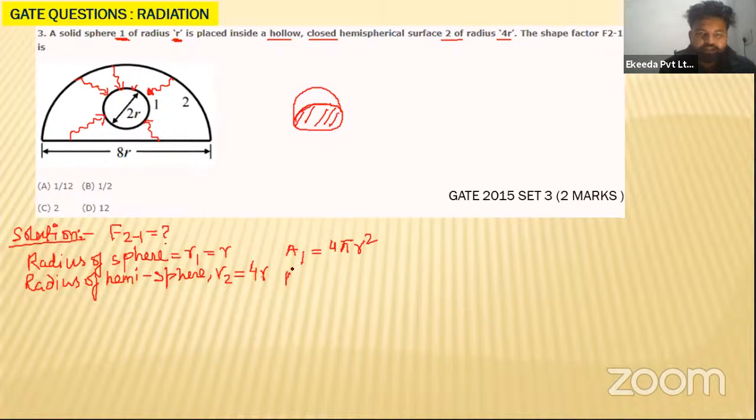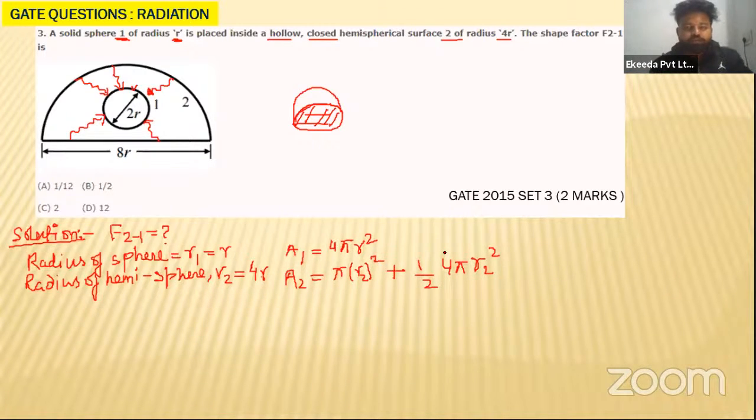So what will be the area A2? Area A2 will be equal to the area of that particular circle, which is pi R2 square, plus the area of the hemisphere. What will be the area of the hemisphere? That will be half into 4 pi R2 square. So let us put the value of R2.